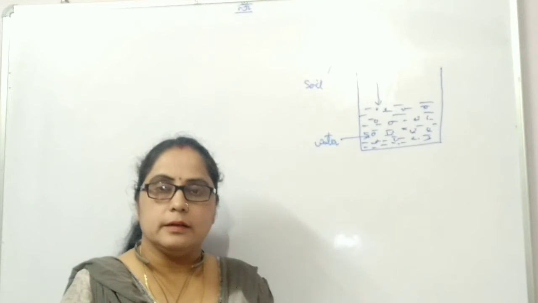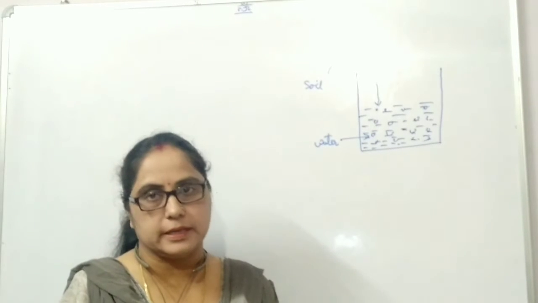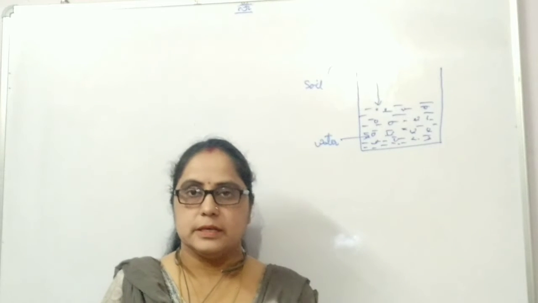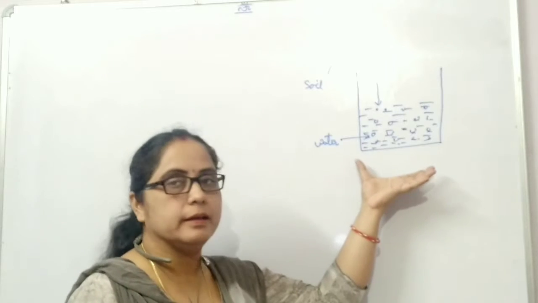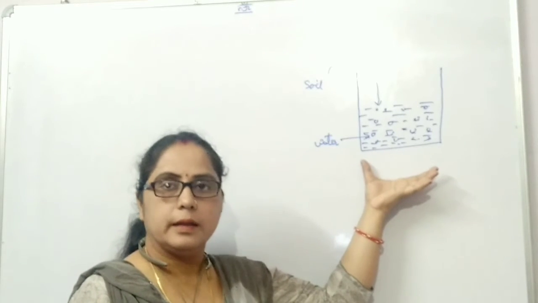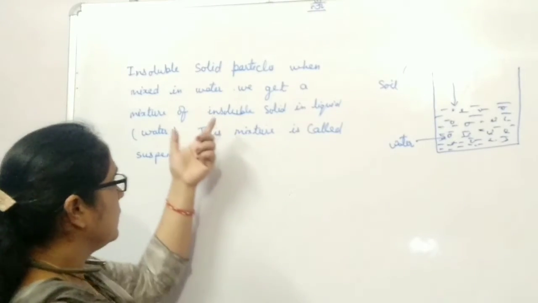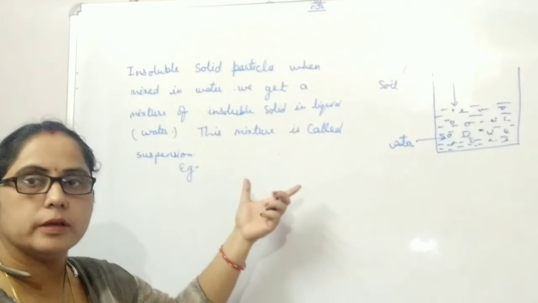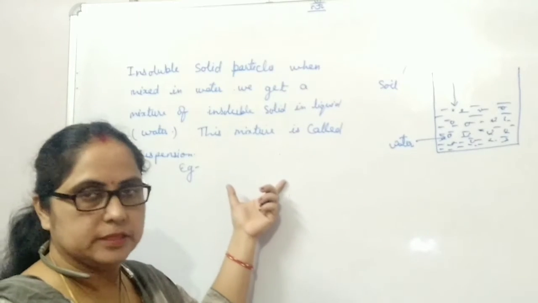Chalk powder in water, milk of magnesia. Milk of magnesia is magnesium hydroxide. Suspension is a heterogeneous mixture in which insoluble solid particles spread throughout the liquid without dissolving in it. Examples. Here it is written, insoluble solid particles when mixed in water or in other liquid, they are insoluble. This mixture is called suspension.